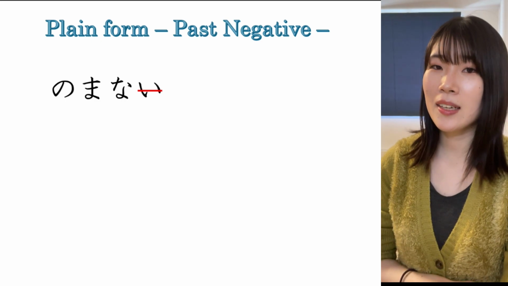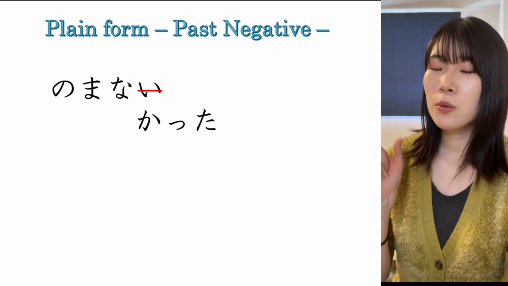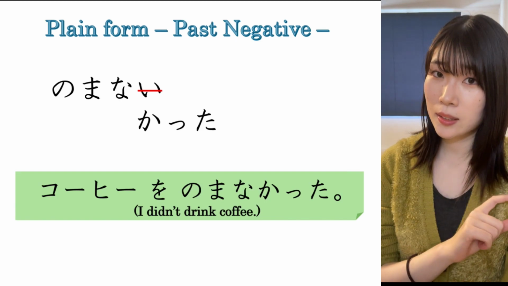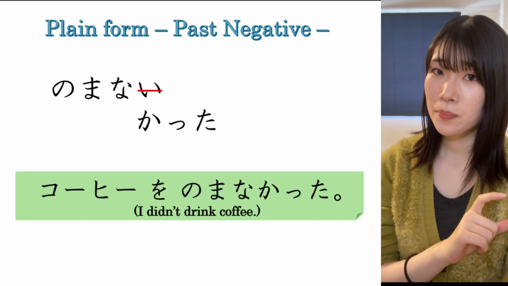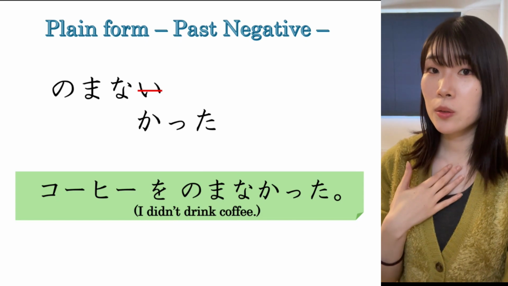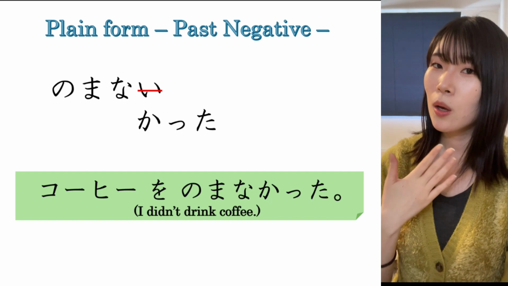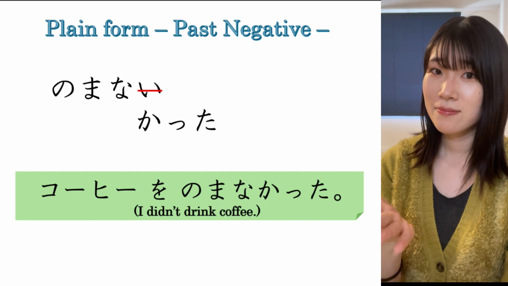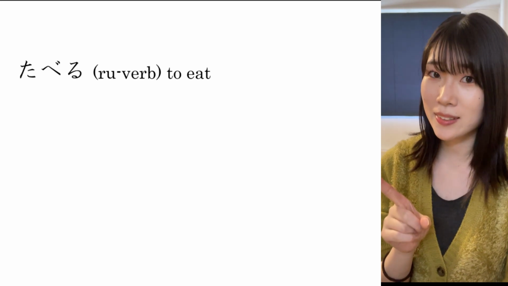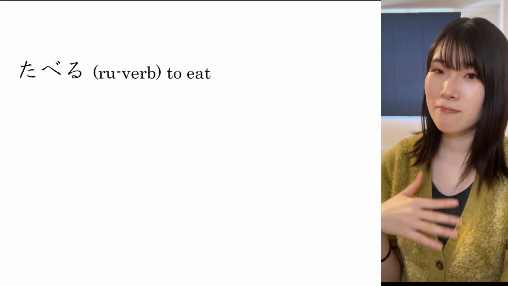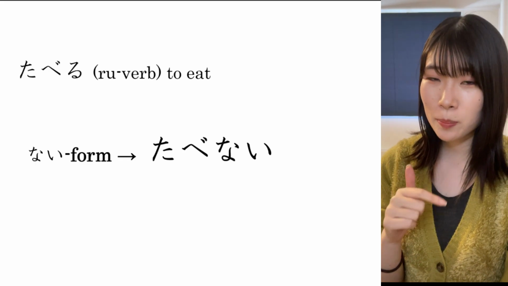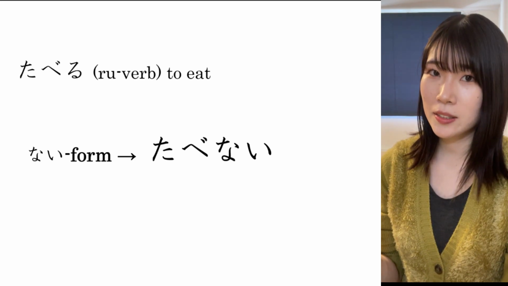Once you've made its ない form, then drop the last い and then add かった。飲まなかった。コーヒーを飲まなかった。This 飲まなかった is the plain past negative form. 言ってください。飲まなかった。コーヒーを飲まなかった。食べる。る verb です。ないフォームは何ですか？Replace る with ない。食べない。